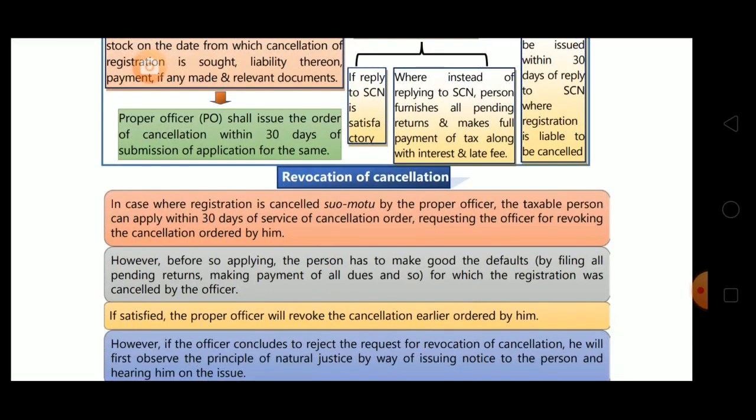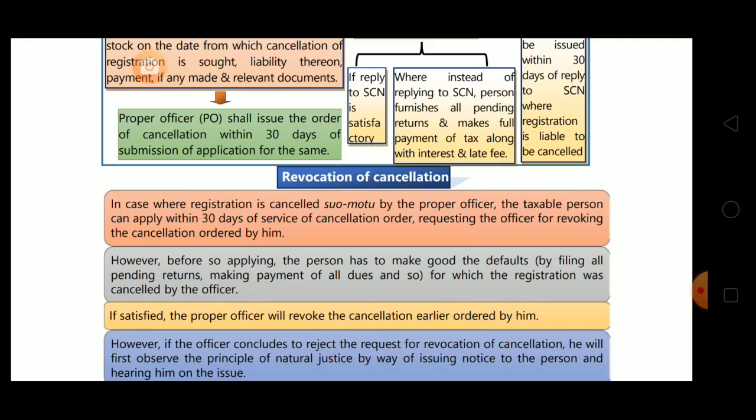Now, revocation of cancellation, or we can say restoration of registration. In case where registration is cancelled suo motu by the proper officer, the taxable person can apply within 30 days of the service of the cancellation order, requesting the officer for revoking the cancellation order passed by him. Hence, for revocation of cancellation, the registered person can apply by making an application within 30 days of the cancellation order. This can take place only when the registration is cancelled suo motu.